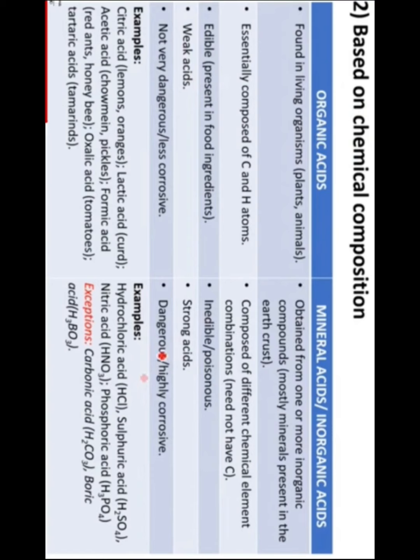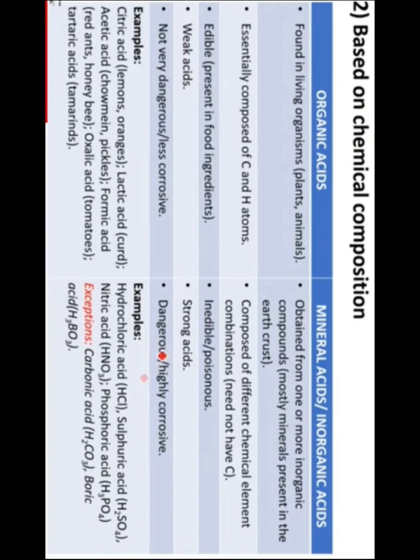Essentially, these compounds have carbon and hydrogen atoms, like formic acid, right? HCOOH, it has carbon and hydrogen. Next, these are edible, meaning these are present in our food ingredients, we can have them. But these are weak acids, they will partially dissociate in the water. Not very dangerous, meaning these are less corrosive, we can say.